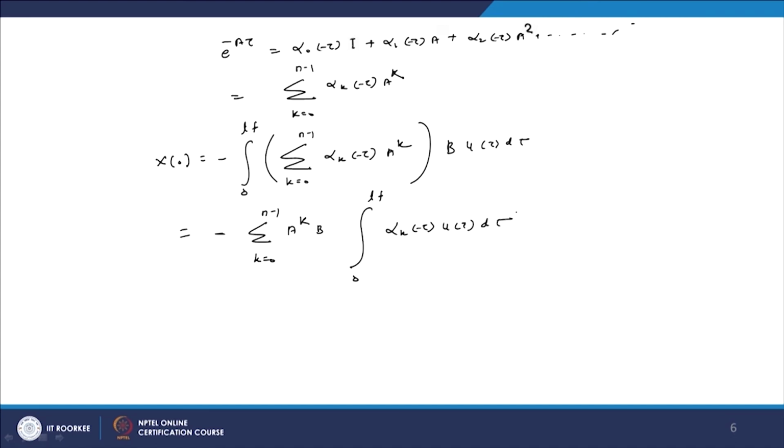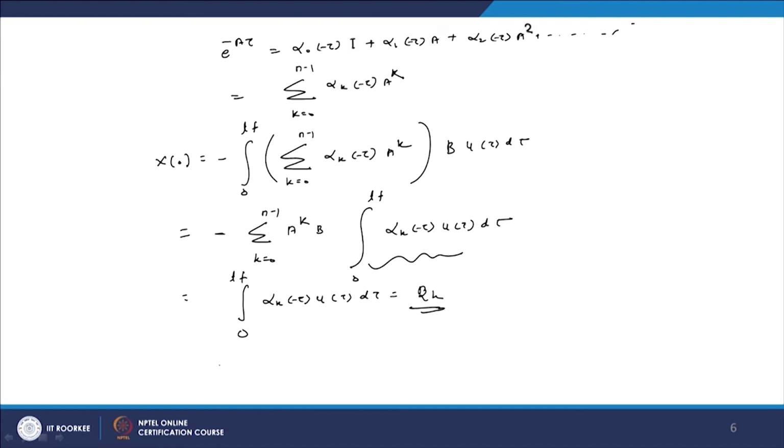So now this equation we have obtained, and afterward, particularly this part, the integral from 0 to Tf of alpha k of tau u of tau d tau, let us say is equal to beta k.